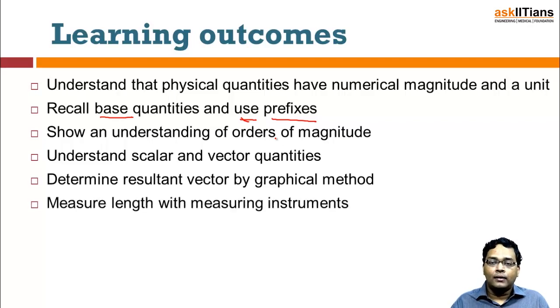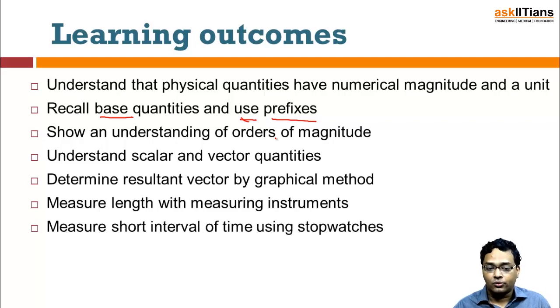Then you have to measure different things. Let's say you have to measure the length. If you are trying to measure the length, there will be different types of instruments that you are going to use. You can have a meter scale. Then you are also going to use some precise instruments which measure up to a certain level of accuracy. Using a meter scale, you can go up to, let's say, centimeter and millimeter. If you want to go further down, let's say 0.1 centimeter, 0.01 centimeter, 0.001 centimeters, then you cannot use the meter scale. So there are certain instruments which are utilized to measure those dimensions. So we are going to understand the measurement of length using the instruments.